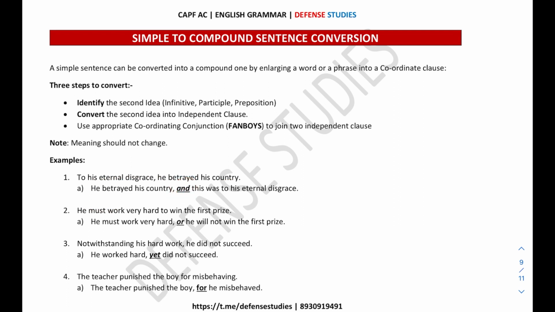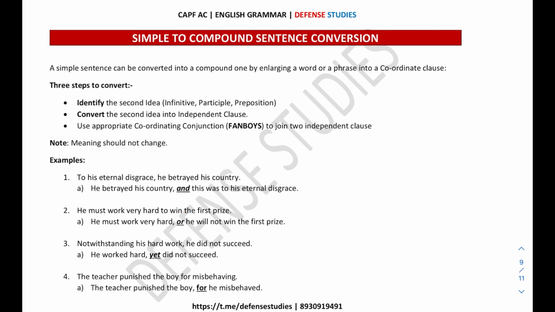Again, now move to the next question. "He must work hard to win the first prize." "He must work hard" is the first clause, that is an independent clause, and this is the first idea also. And "to win the first prize" is the second idea, but it is a second idea in the form of an infinitive. So we need to convert the second idea into an independent clause, like we have done it: "He will not win the first prize." And the first idea is there itself.